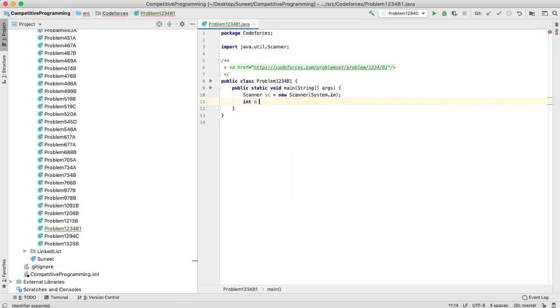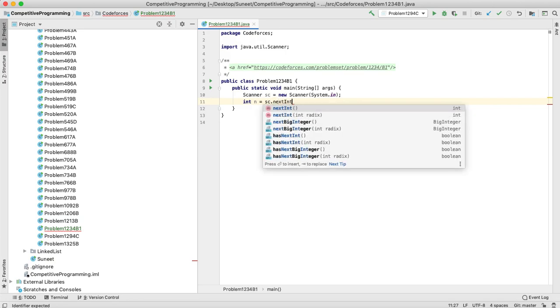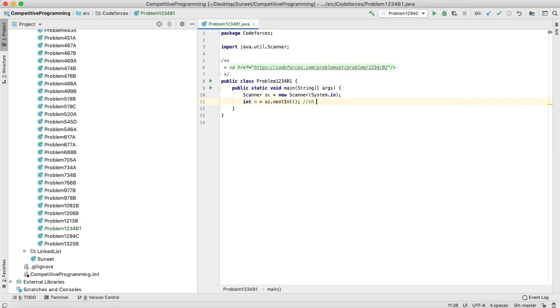So you have first n, which is the number of friends, I think, which will be messaging. You have k, which is the size of conversation which can be shown on a screen.